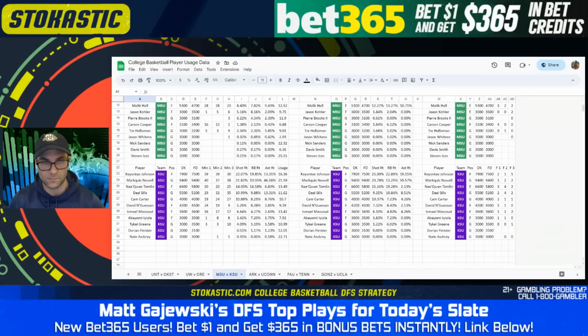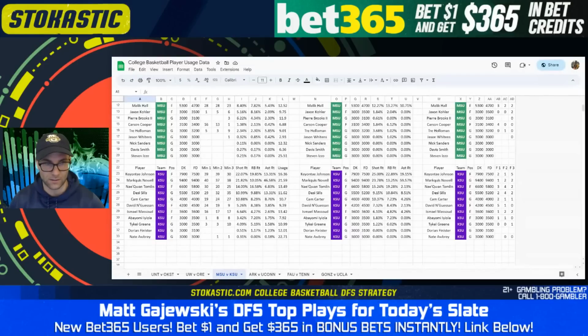Desi Sills playing around 30 minutes now. He's a wind sprinter. Cam Carter at 4K flat has seen his minutes cut now that Desi Sills is back from injury. But the one redeeming factor with Cam Carter is he's 4K, and you're probably going to get like 22 minutes out of him. So maybe as a value option for Cam Carter.